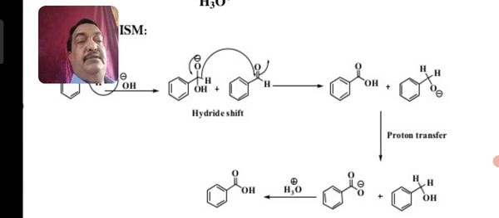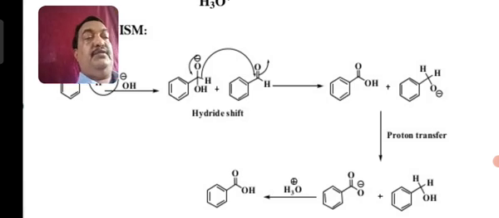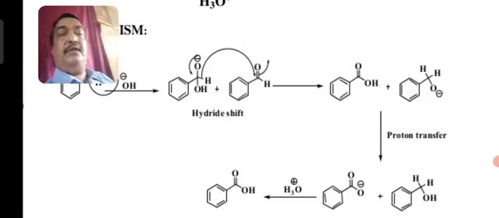This benzoic acid will now undergo hydrolysis, or treating with NaOH will form either the sodium salt of benzoic acid or benzoic acid. So this is the Cannizzaro reaction. So what is the Cannizzaro reaction? The Cannizzaro reaction is a reaction between two molecules of aldehyde which do not contain alpha hydrogen.